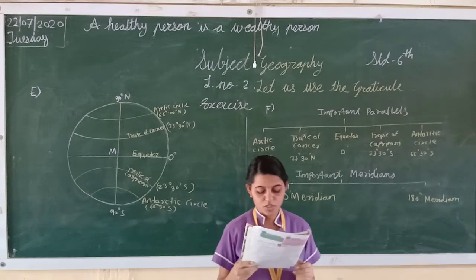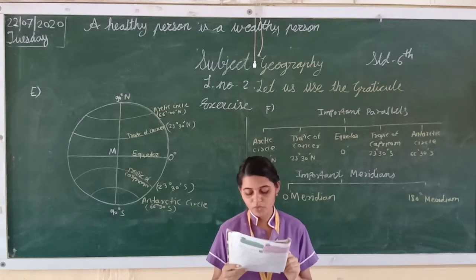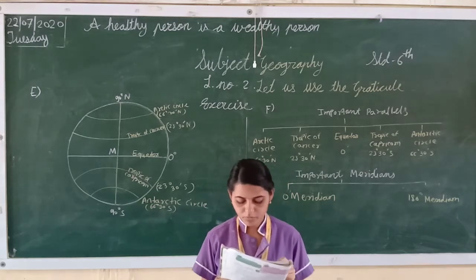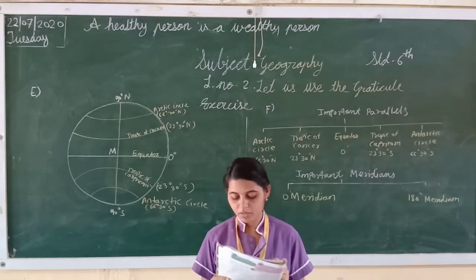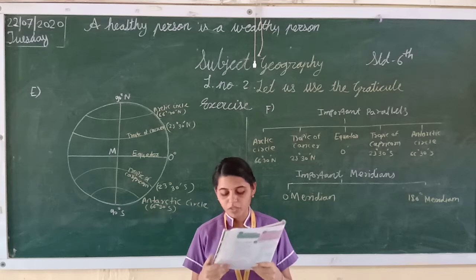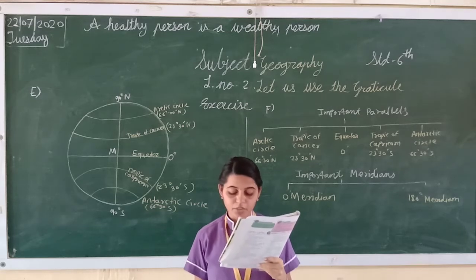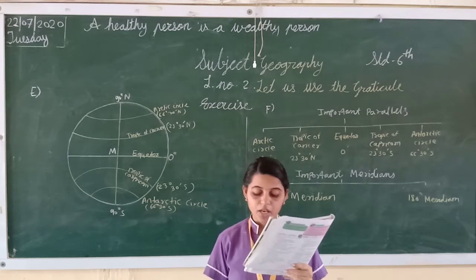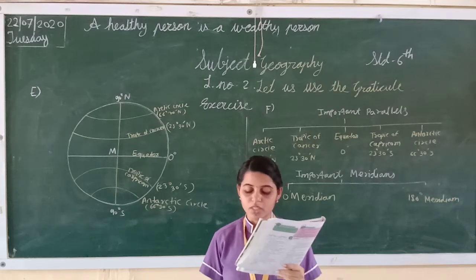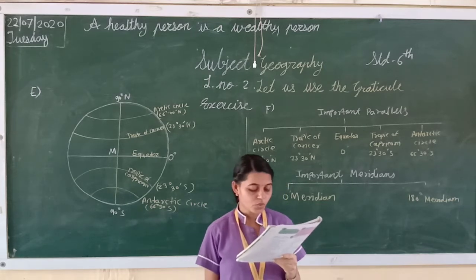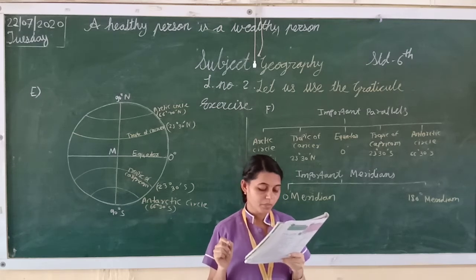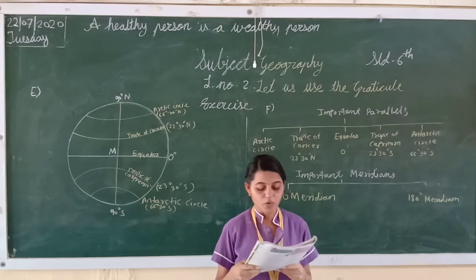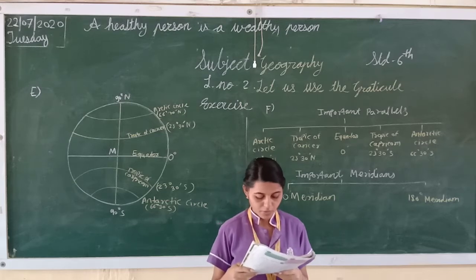Now next, Sri Lanka: 6 degree 48 minute north latitude to 9 degree 50 minute north latitude, and 79 degree 42 minute east longitude to 81 degree 45 minute east longitude. I hope students you understood this.